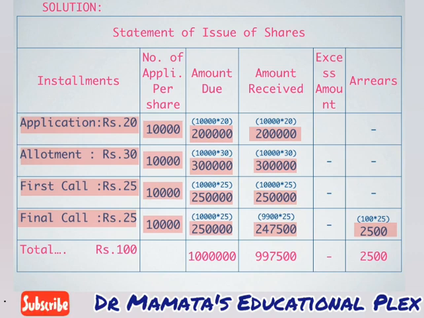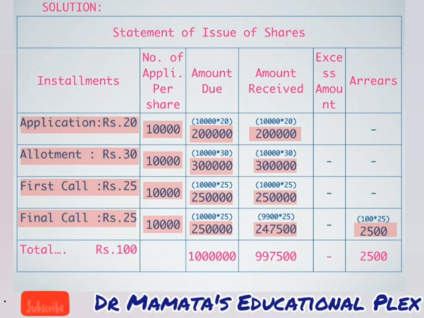So friends, I have given you one trick that while calculating the problem of issue of shares, we can understand how many journal entries are going to be made in our problem. I have told you that on each installment you have to make 2 entries. So here are 4 installments, so you have to make 8 entries. For each installment 2 entries, so 4 installments, 8 entries.